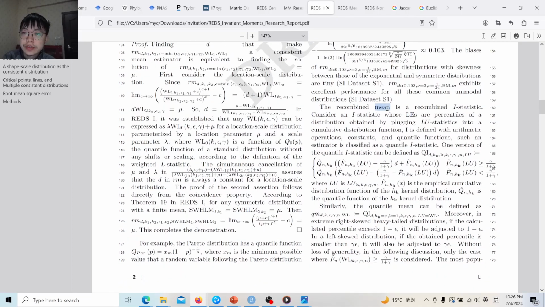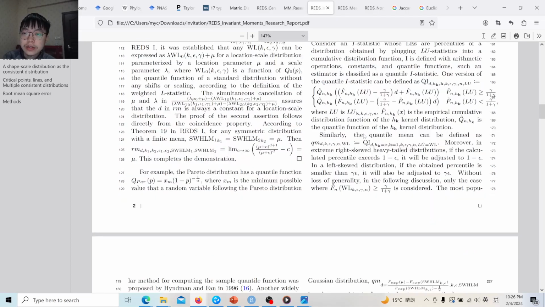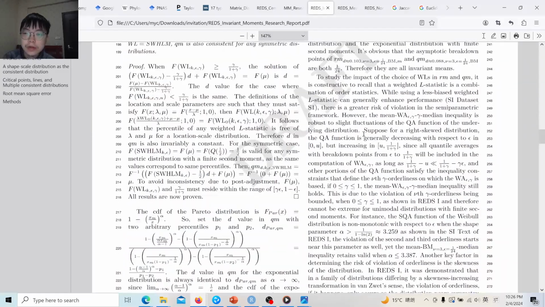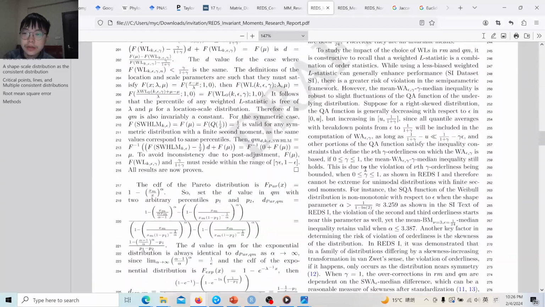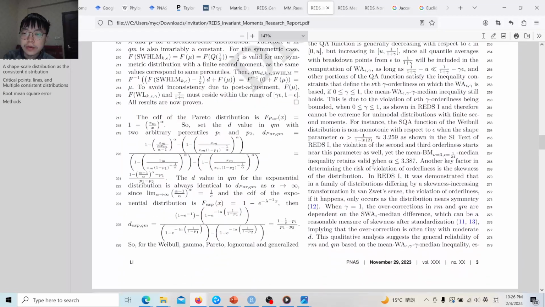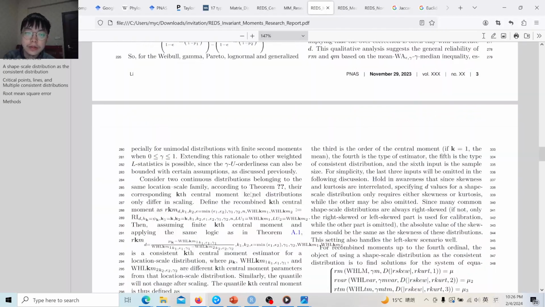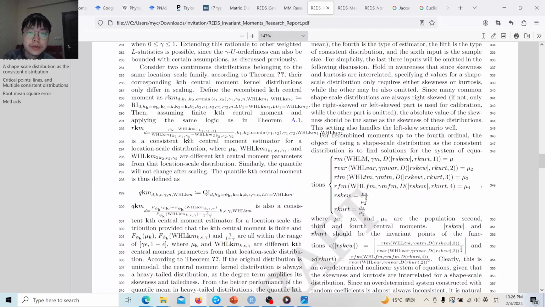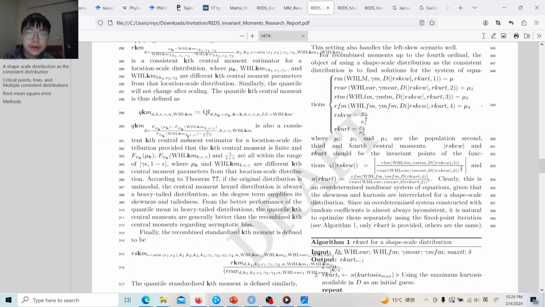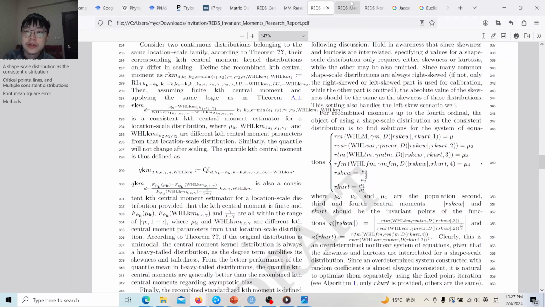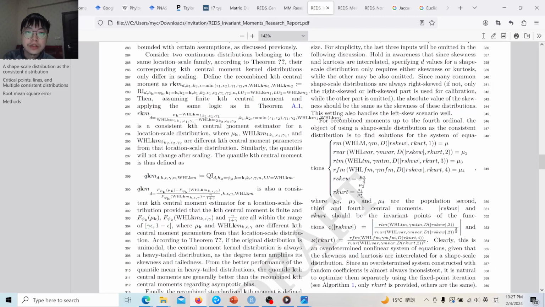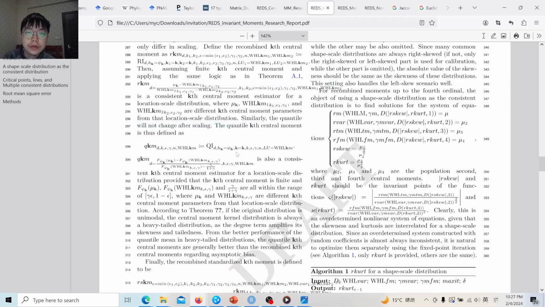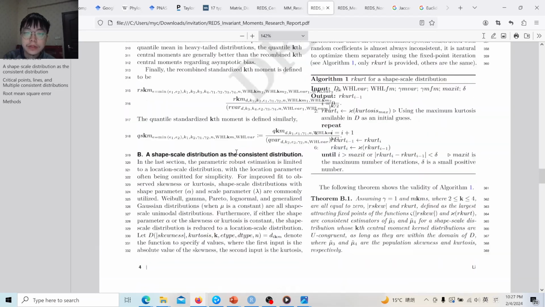Then we consider the quantile statistics, which have a similar property. We consider the scenarios of violation of this recombined mean or quantile mean, and we show that although it is possible for it to be violated, the violation is limited and bounded. The quantile statistic is also defined because it has better performance in highly skewed distributions. Because the central moments have inherently high gradients, the quantile central moments generally perform better than the recombined central moments.